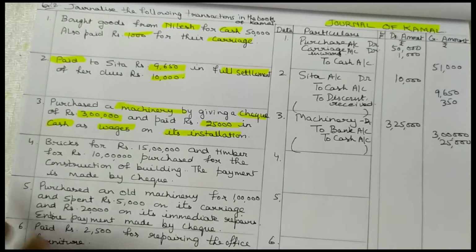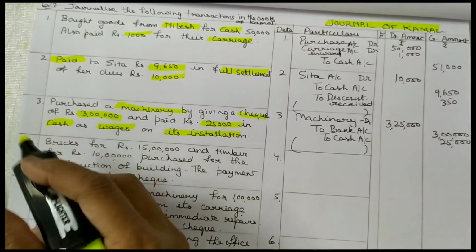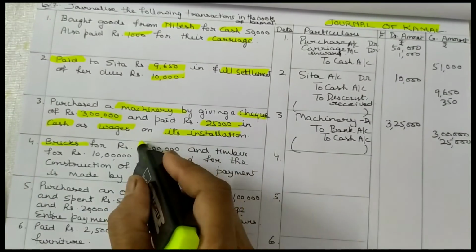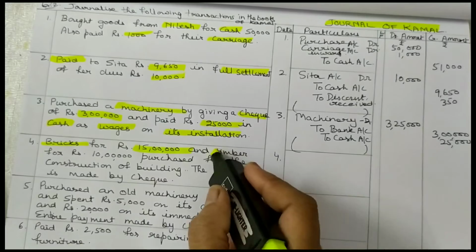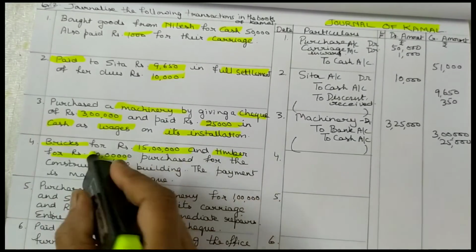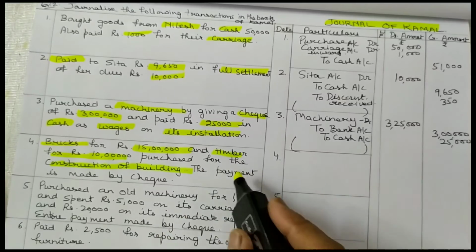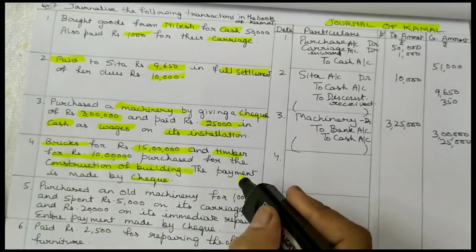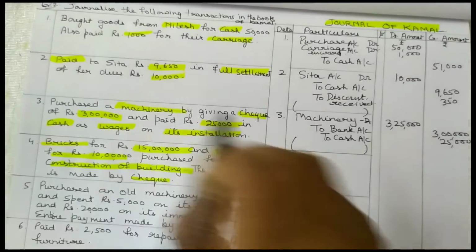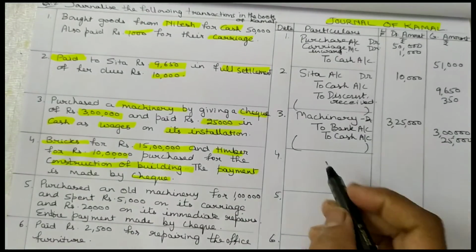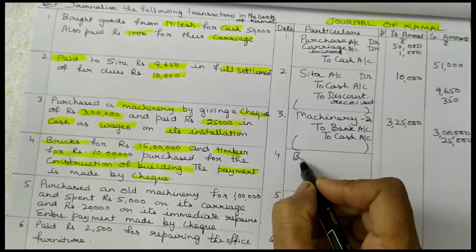Next: bricks for 15 lakh and timber for rupees 10 lakh purchased for construction of building. The payment is made by check. The bricks and timber are both used for making the building, so building account debited.